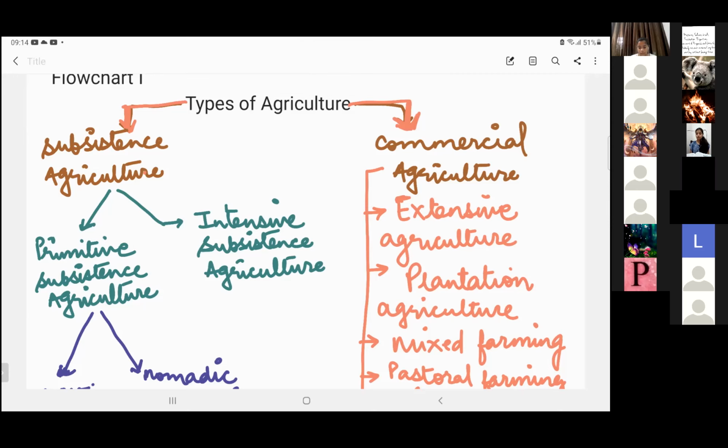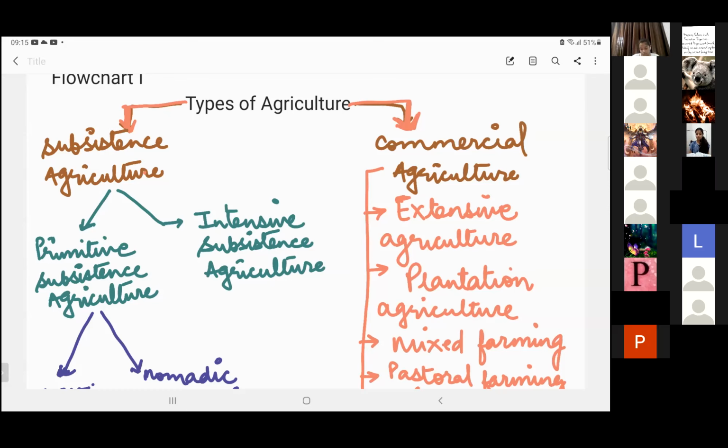Now, talking about primitive, what is meant by primitive? Only the word primitive, what is the meaning? Moving from one place to another? Primitive means very old, right? Or in other words, we can say primitive is something which is not developed, right?